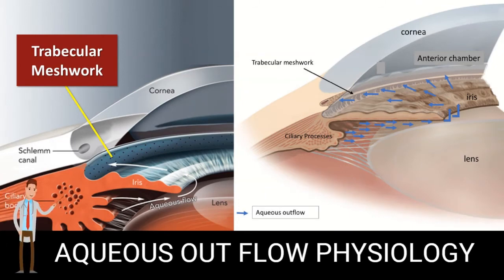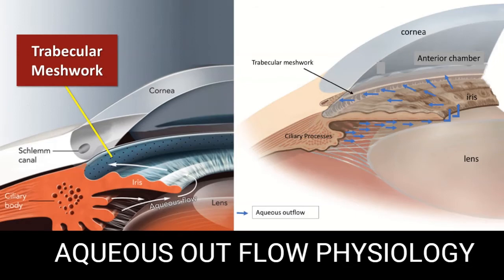Now we will be talking about aqueous outflow. The aqueous is produced by the processes of the ciliary body, specifically the non-pigmented epithelial cells. Afterwards, this will travel to the posterior chamber, through the pupil to the anterior chamber, and from there it will be filtered to the trabecular meshwork, out to the episcleral veins.